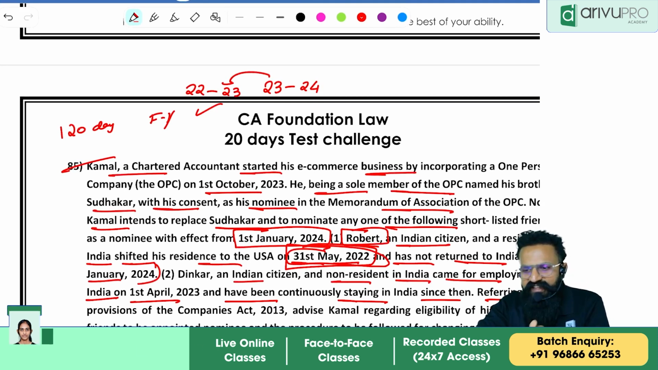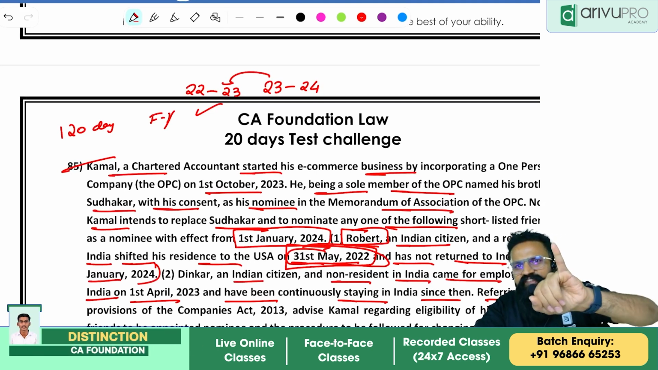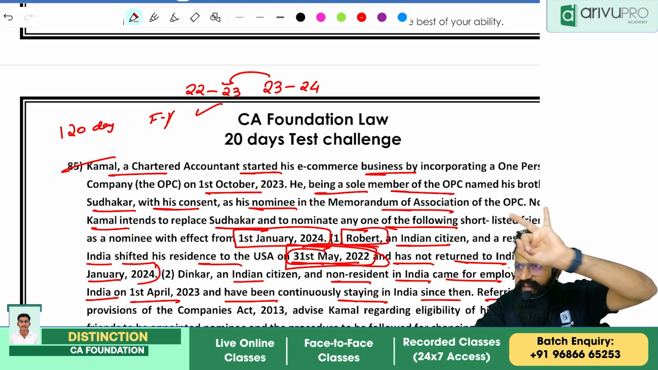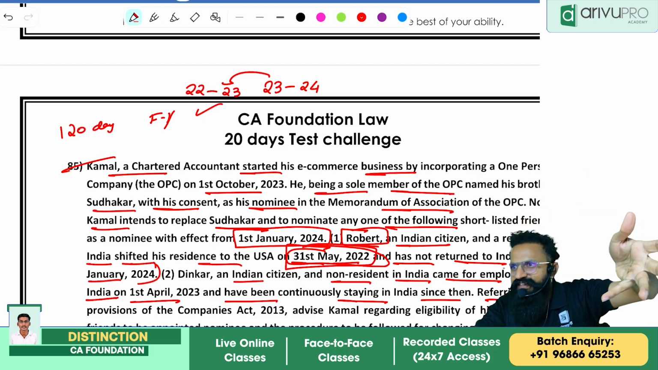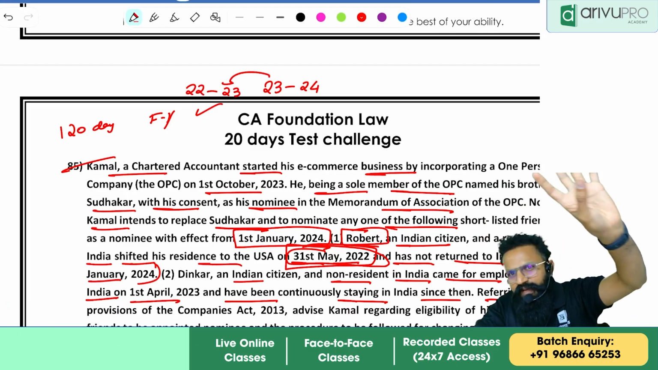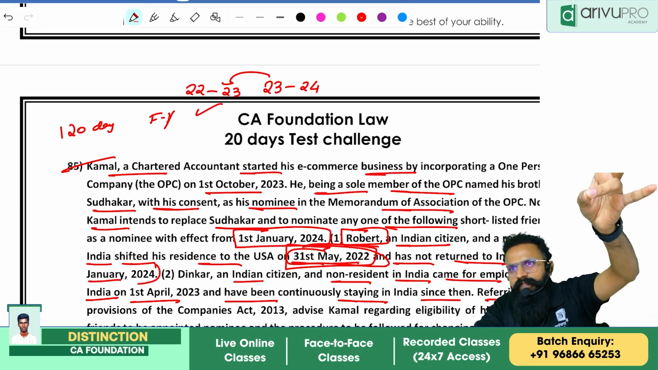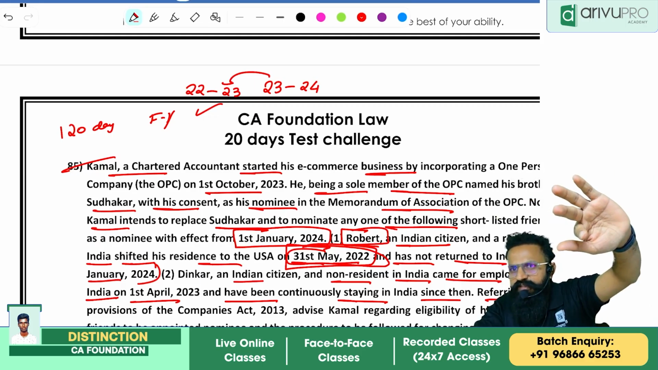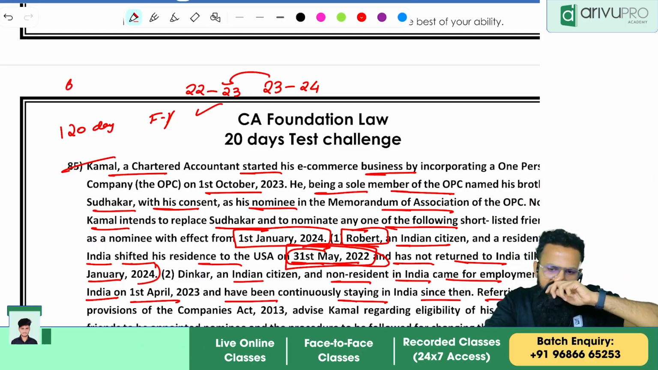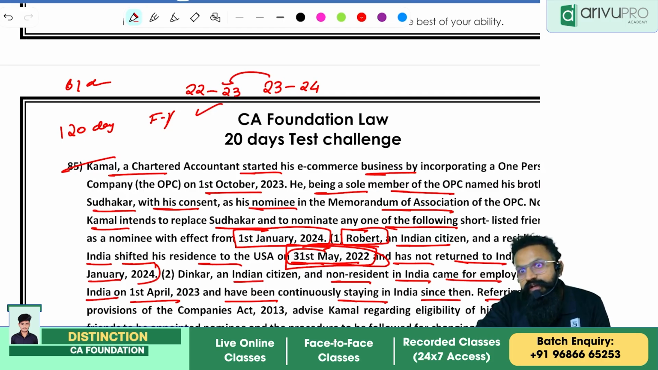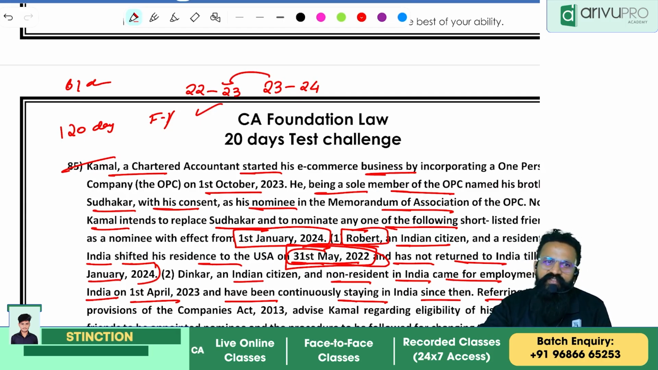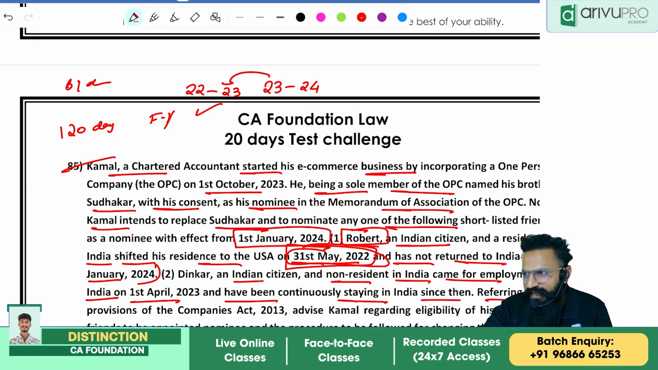He has left India on 31st May, but he was in India from April. From April 1st he was in India, no? He went in May, so April, May he was there. April how many days? Sorry, April is 30 days. May is 31 days, no? So 61 days you were in India. Based on that, you can say Robert is not a resident, and hence I cannot appoint him as a nominee.